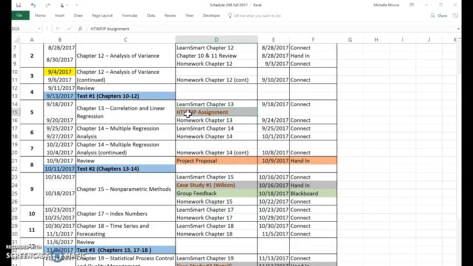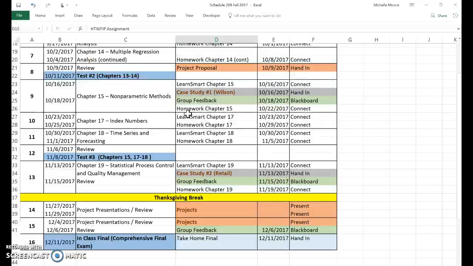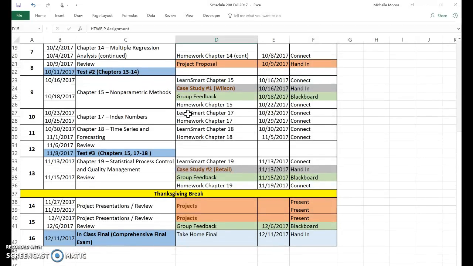There are 2 case studies that we are going to do, similar to last semester if you had us for 207. There's case study 1 and case study 2. You will be doing these case studies in groups this time. That is different from the 207 class.